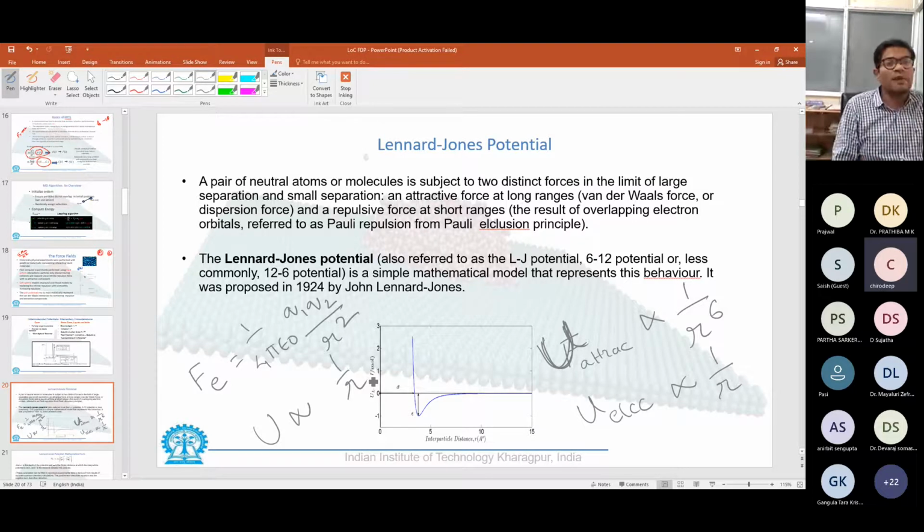Whenever there are two charged particles, the energy between them scales as 1 by r. The greater the distance you move, the energy decreases between two charged particles. If you have a dipole and a charged particle, the energy would scale as 1 by r square. Similarly, if you have two dipoles, it would scale as 1 by r to the power 3. And in this, the van der Waals forces were shown to vary as 1 by r to the power 6. We would briefly see how this analogy was done.